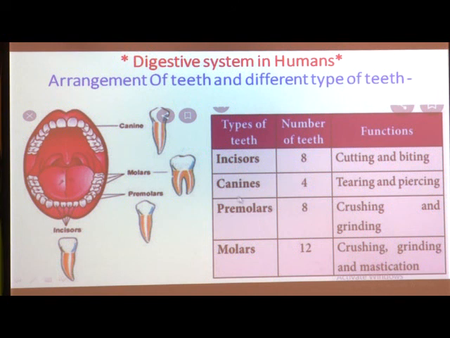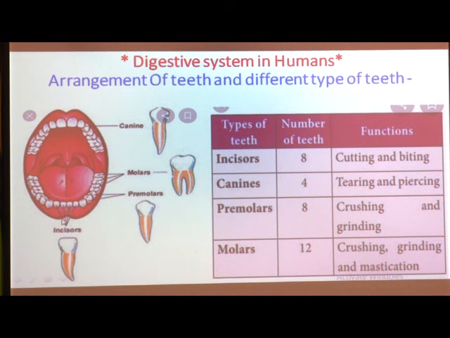Mostly you find these teeth in carnivorous animals, because they have to eat flesh or meat easily. Because of that, this type of teeth, canines, appears.